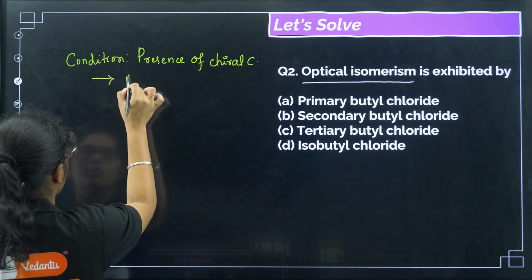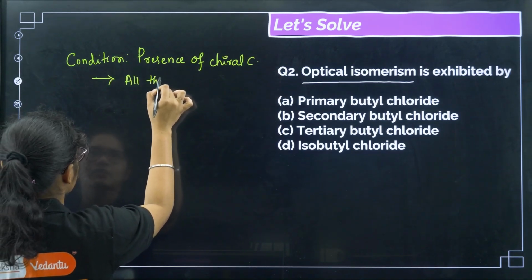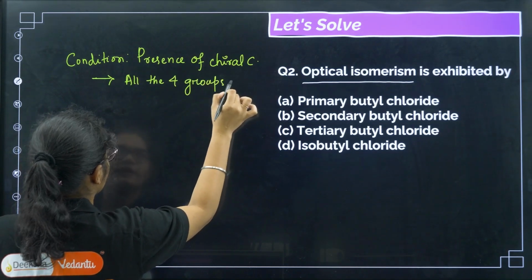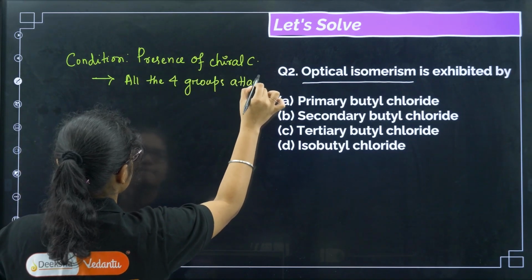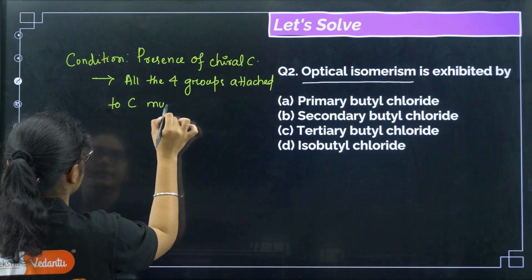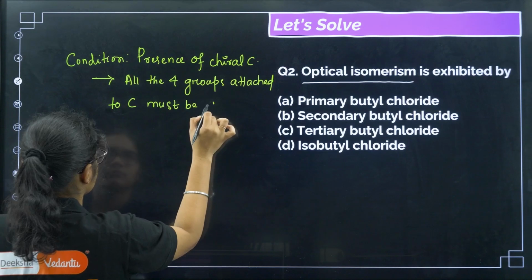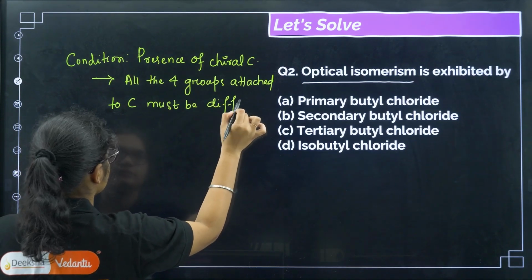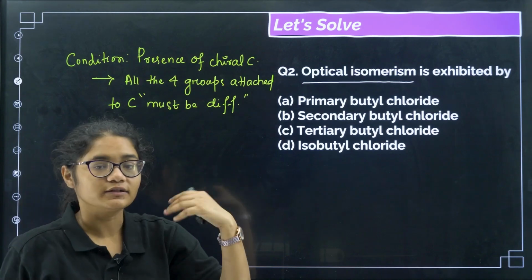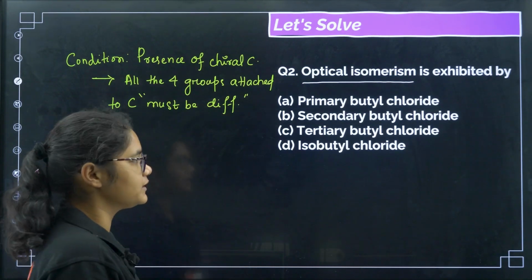That means all the four groups attached to the carbon must be different, okay? So this is the condition for chirality, or the condition for optical activity.